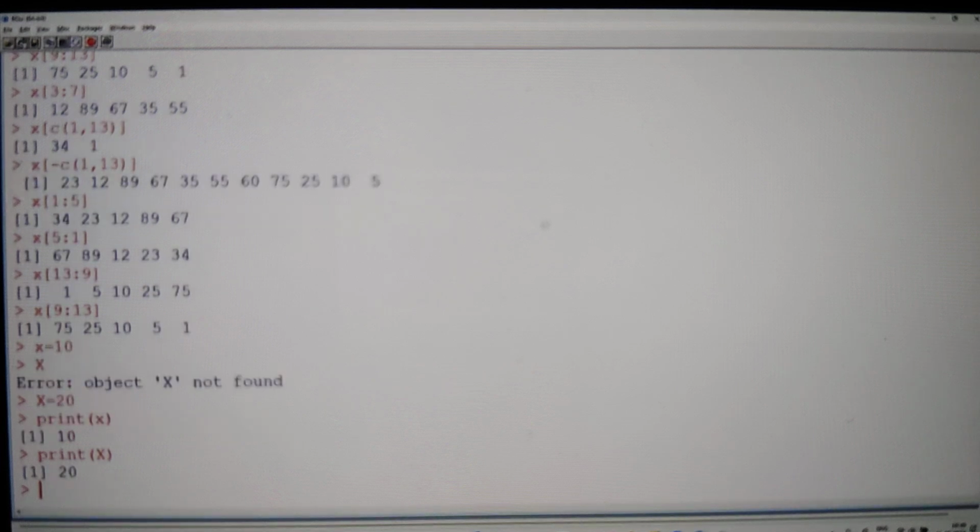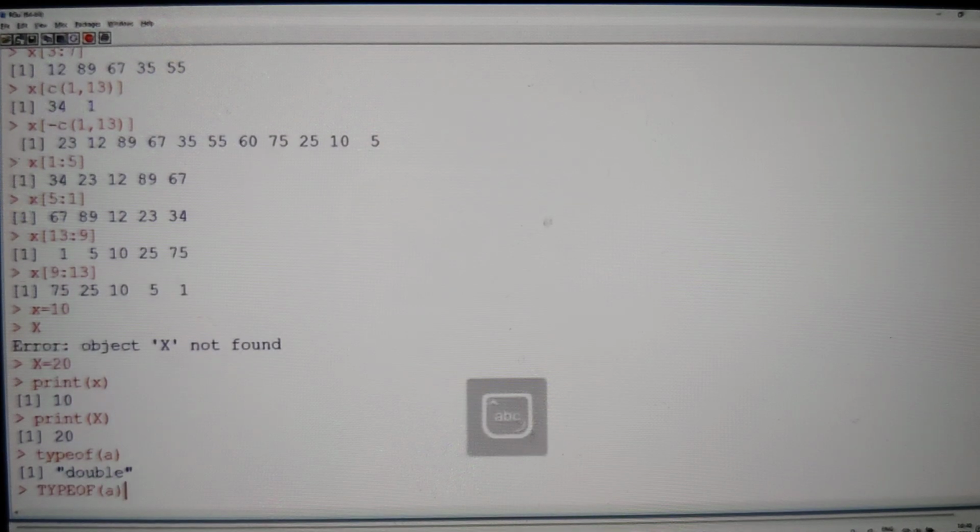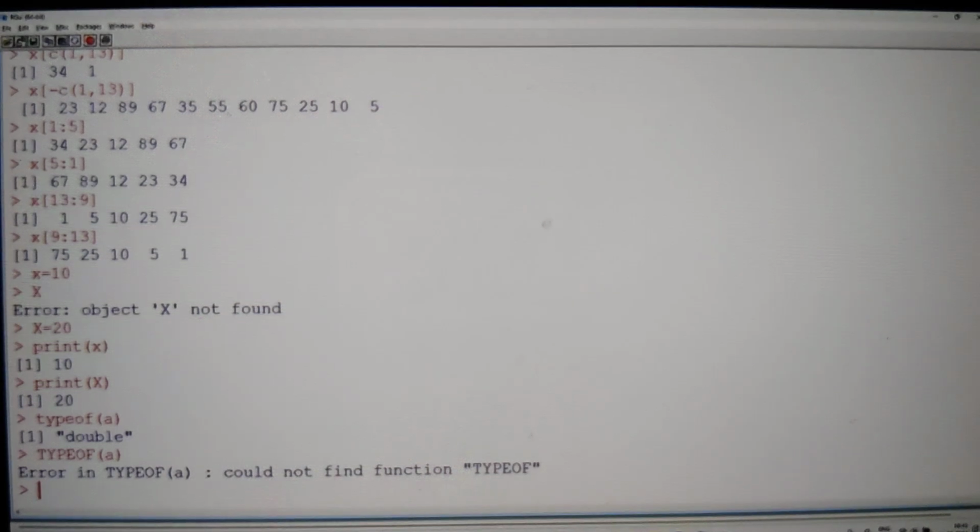But when it comes to keywords, whenever we talk about the keywords in the R language, typeof is there. Typeof is a function which works only in lowercase. If I write typeof with capital letters, it is not going to work. Okay. So predefined keywords, whatever case they have defined, we have to follow the same case.